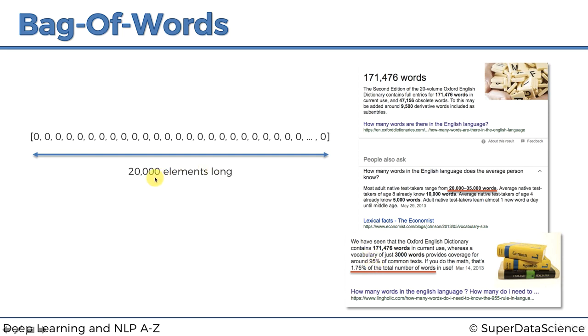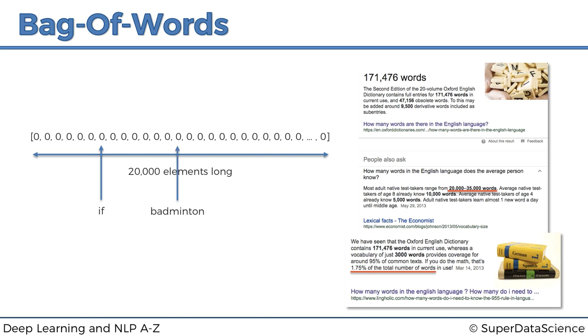We're definitely covered if we say that our vocabulary, all possible words that we can encounter, is going to fit into a vector of 20,000. So basically what we're saying, this is important, is that every word in the English language has a position somewhere on this vector. So for example, the word if could have this position. If we count 1, 2, 3, 4, 5, 6, the 7th position in our custom-made vector is the word if, and it's always going to be on that position. That's very crucial for this.